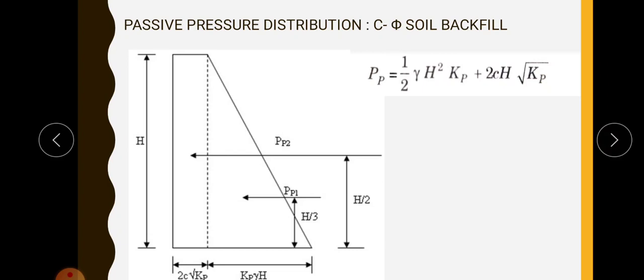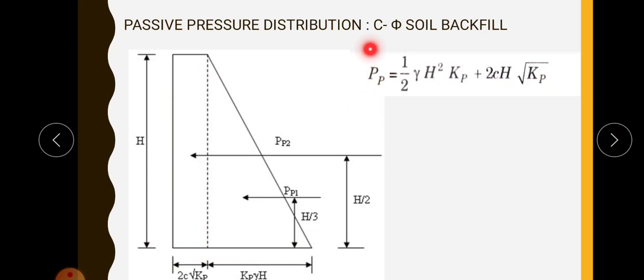So here Pp will be equal to the area of this triangle plus the area of this rectangle. This is 2c root Kp, because since it is cohesive soil, there will be addition of the cohesion component of the soil. So for a depth of h, the lateral earth pressure is equal to Kp into gamma into h plus 2c root Kp.